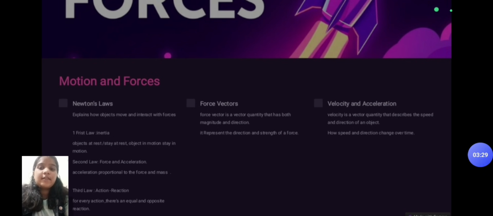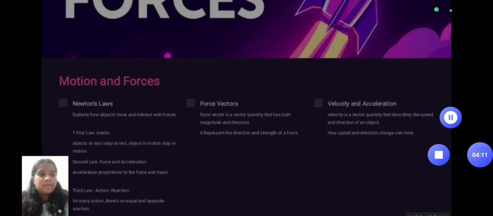These laws are the foundation of classical mechanics and are essential for understanding how objects interact in the physical world. Force vector. A force vector is a vector quantity that has both magnitude and direction. It represents the direction and strength of the force. Velocity and acceleration. Velocity is a vector quantity that describes the speed and direction of an object. Velocity and acceleration explain how speed and direction change over time.